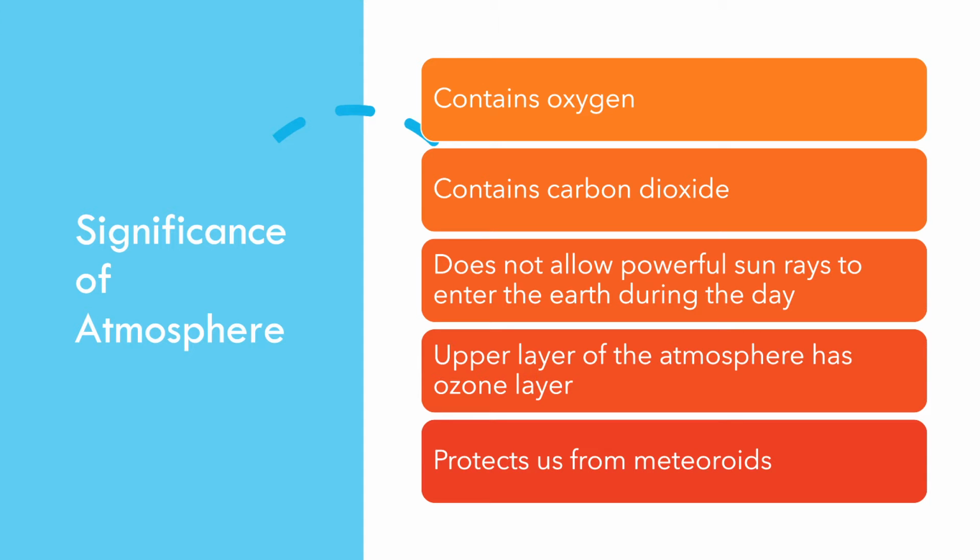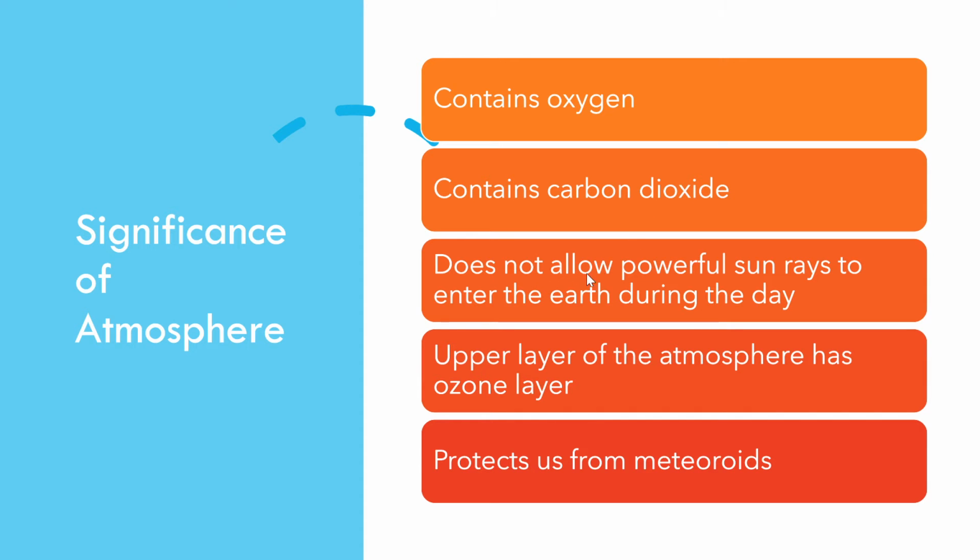The next topic is significance of air. First, it contains oxygen. Our atmosphere contains a gas, that is oxygen, and every living being needs oxygen to breathe and to survive. It also contains carbon dioxide. Our atmosphere has carbon dioxide gas also, and plants make food with the help of this gas.